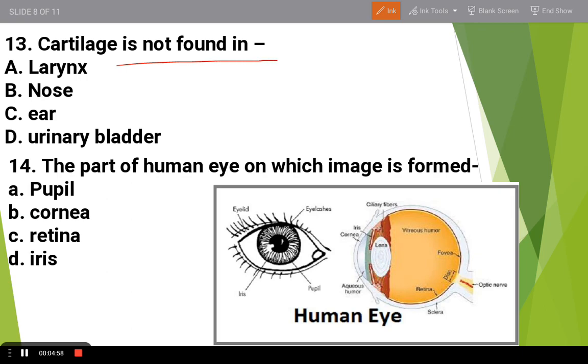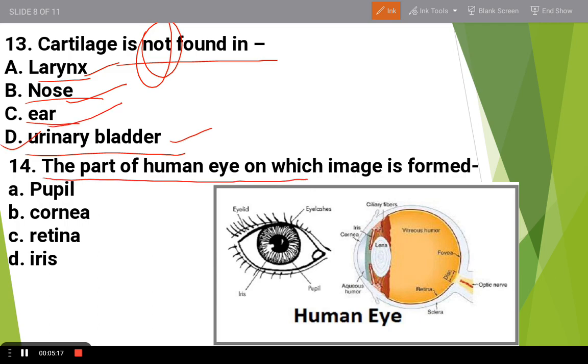Now the next question is: cartilage is not found in larynx, nose, ear or urinary bladder. So the right answer is urinary bladder. In the larynx we find cartilage, as cartilage is a soft bone. In the nose we also find cartilage. In the ears also we find cartilage.